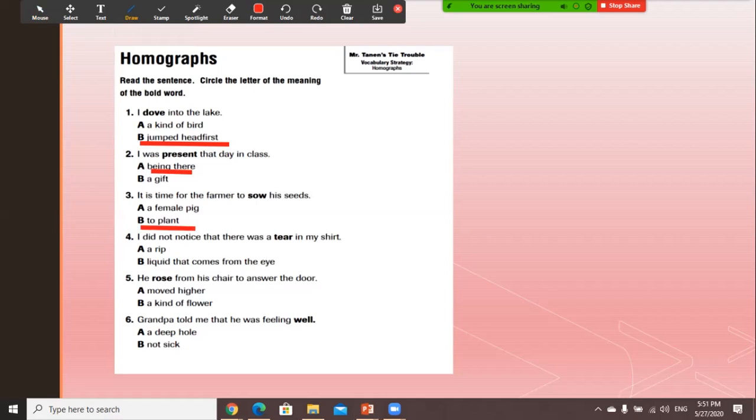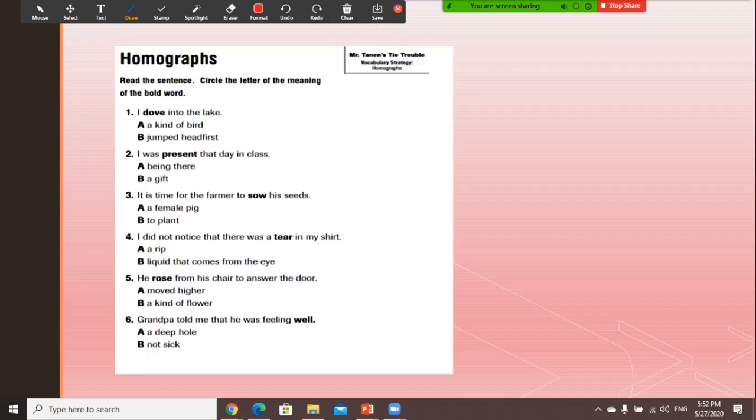I didn't notice that there was a tear in my shirt. A rip, or liquid that comes from the eye? It's a rip, a cut in your shirt. He rose from his chair to answer the door. It means moved higher, or a kind of flower? Moved higher. And number 6, Grandpa told me that he was feeling well. It means a deep hollow, or not sick. Not sick. Is it clear?